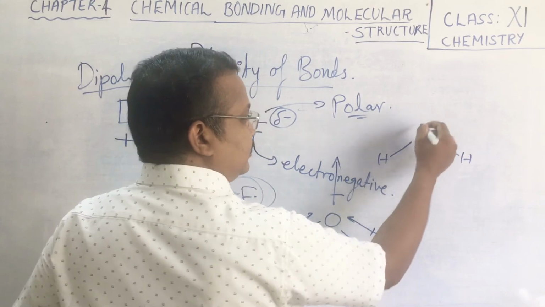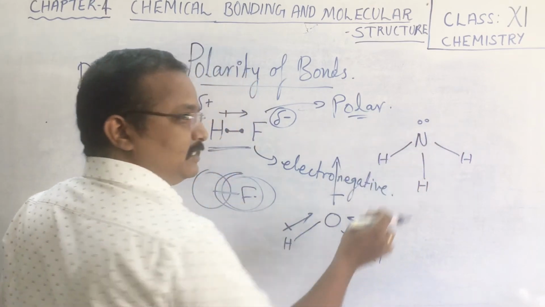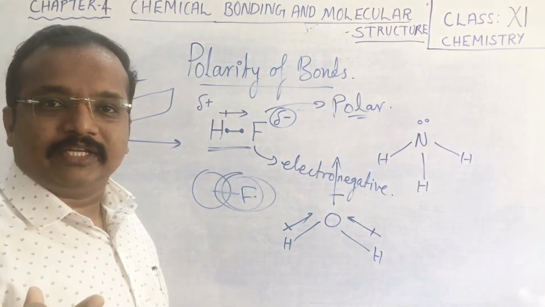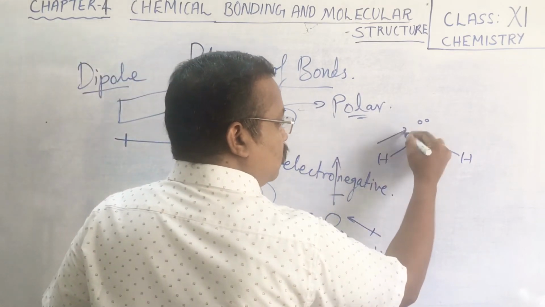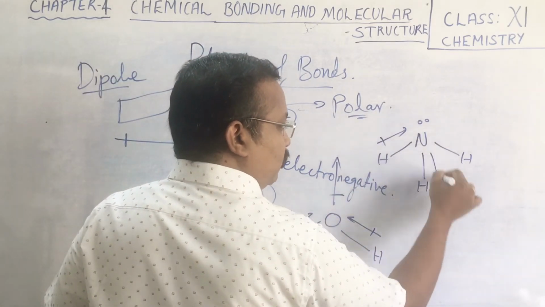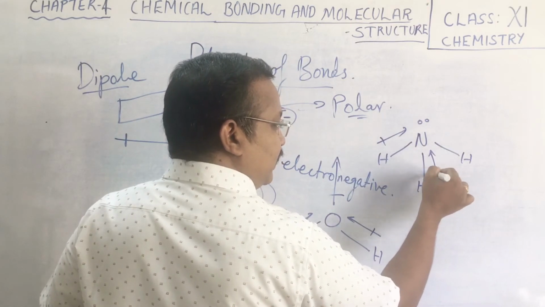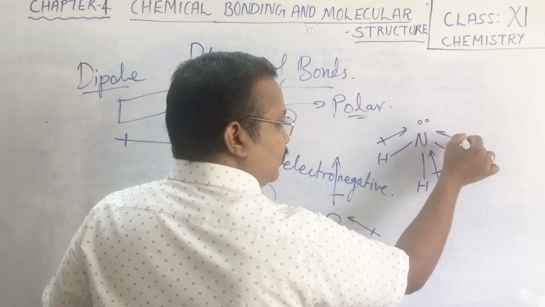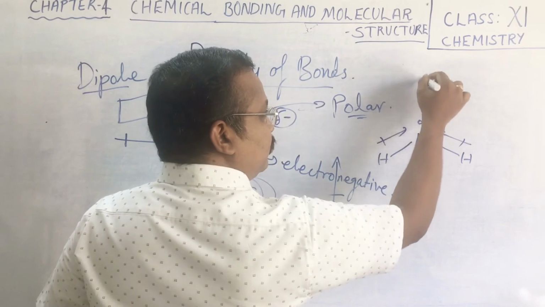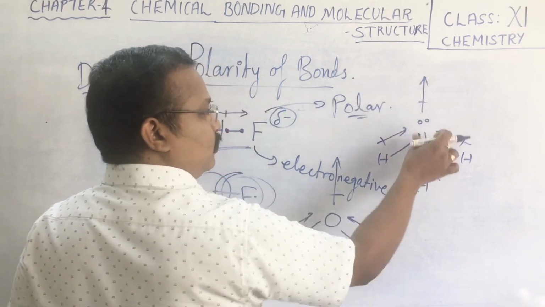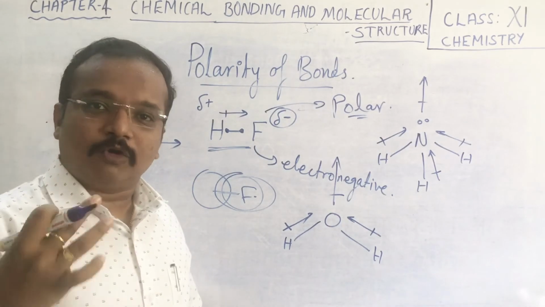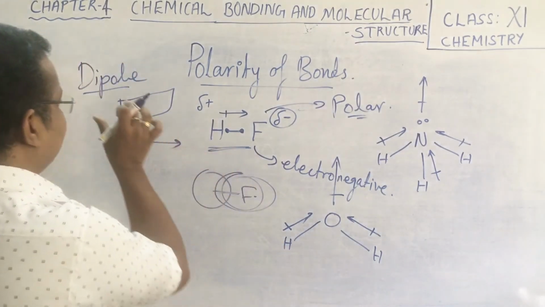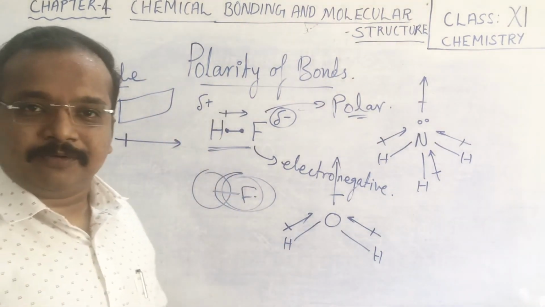Nitrogen is more electronegative as compared to hydrogen, so these bonds all get highly polarized towards the nitrogen atom. The resultant dipole moment will be towards this side, so a directional force will be experienced. That's what we call dipole moment.